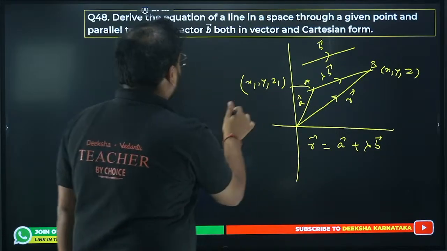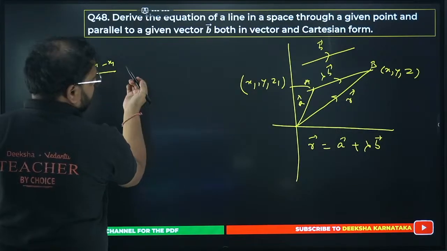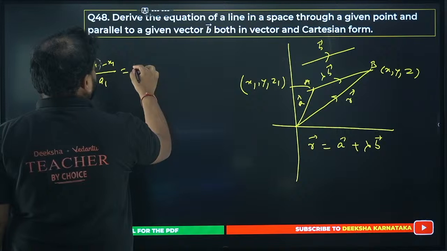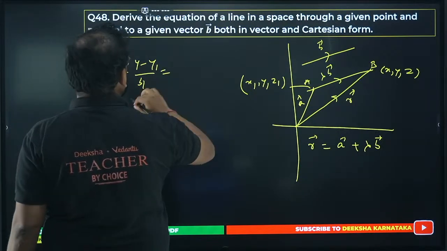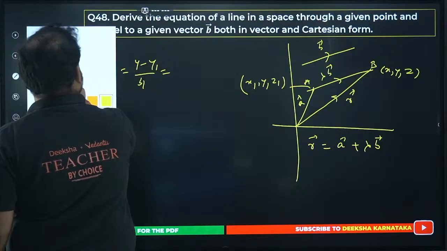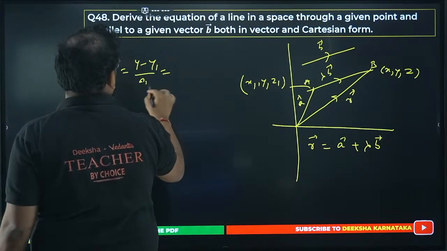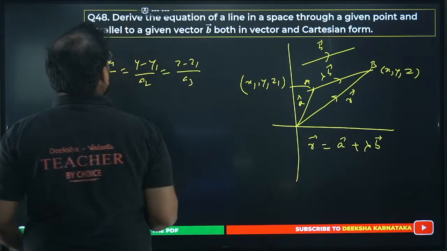Apply, you'll get the Cartesian form as x minus x1 by, if I take this vector b as a1, so it will be a1, and then same way you're going to get y minus y1 by a2. I've taken a, right? So a2, and you'll have z minus z1 by a3. All right.